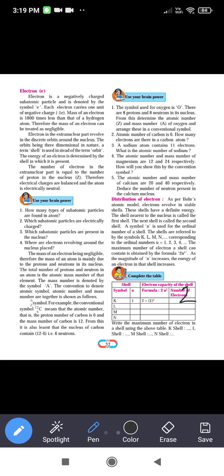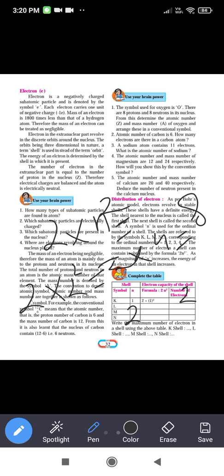Now see the ordinal number of the L shell. The ordinal number of the L shell is 2. Now see the number of electrons, 2 into n square. At the place of n we have to write 2. The 2 into square of 2 is 2 into 4, and 2 fours are 8. The maximum number of electrons that can be filled in the L shell is 8.